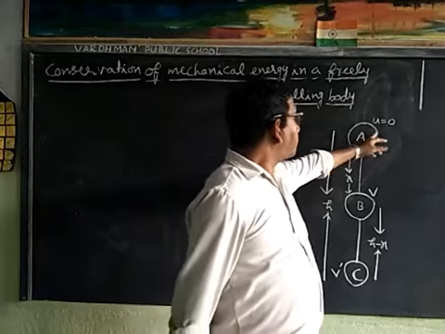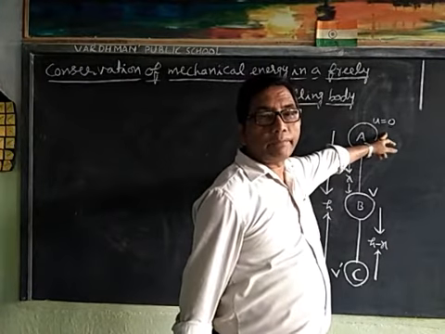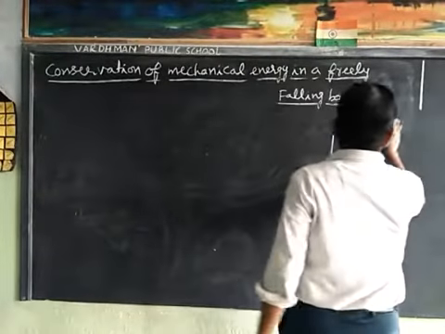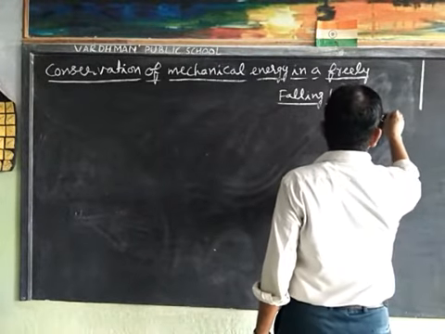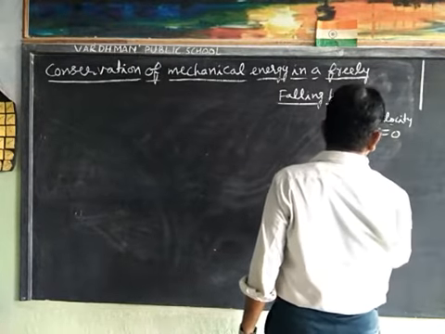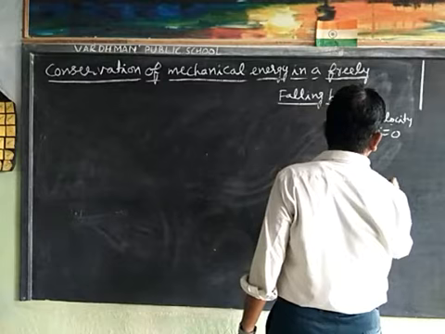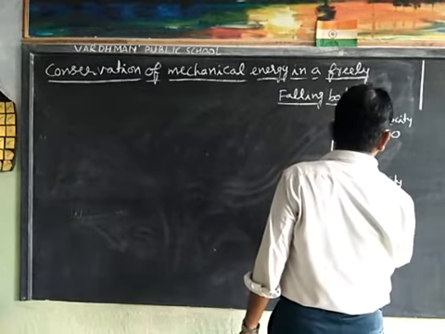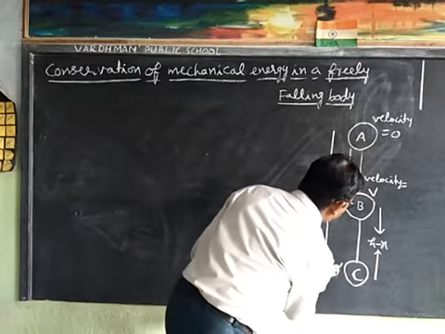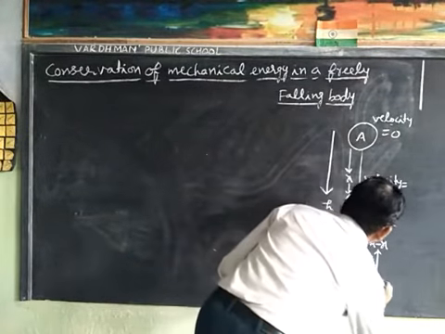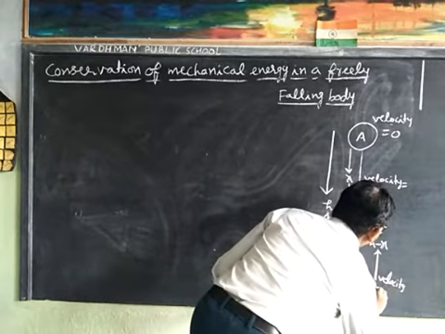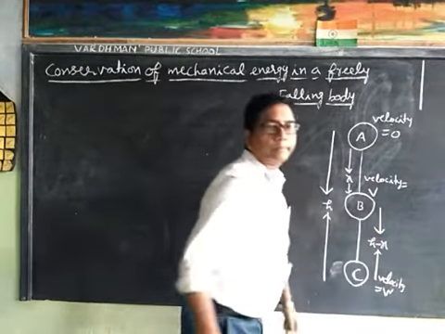Suppose the body is at rest, then the initial velocity is 0. Here velocity is equal to 0, here velocity is equal to v, and here velocity is equal to v dash.